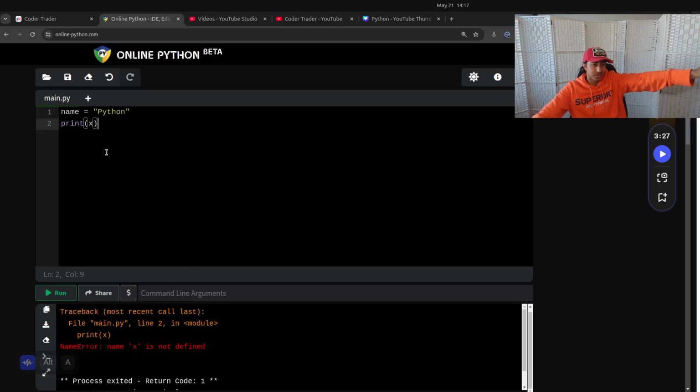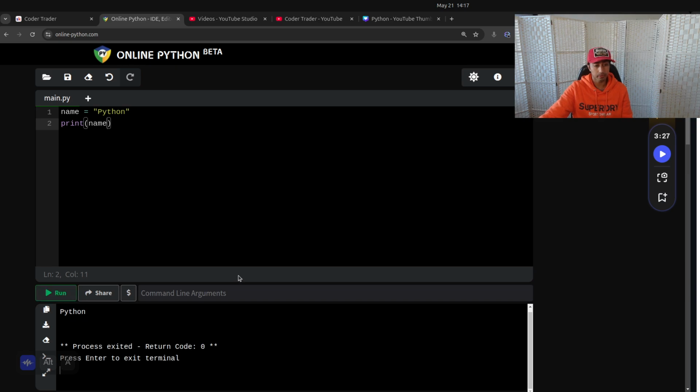So the error happened here, and it says x is not defined. That makes sense because there's no declarative statement that says x equals this. It should be name, right? The more Python you write, the more you get used to solving problems like this. We run it again. Cool, and we get Python. Awesome. Excellent. Good job.